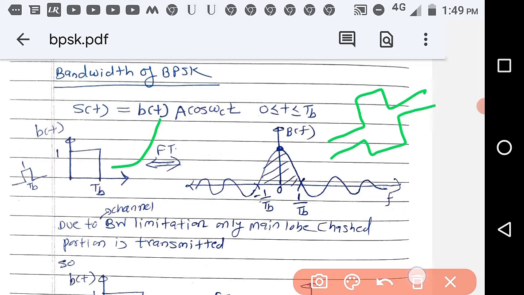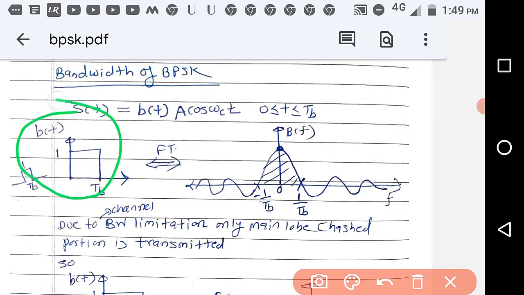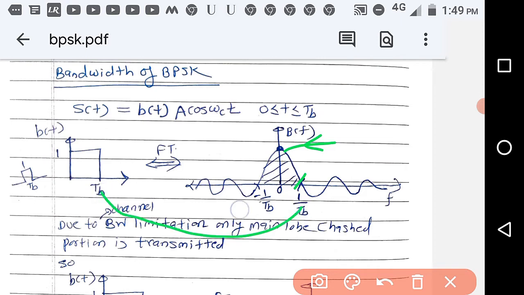You know that for the rectangular pulse, the Fourier transform is a sinc. We are not concerned with the amplitude because we have to find the bandwidth. This sinc has its first zero crossing at 1 by Tb and minus 1 by Tb. This is the Fourier transform of b(t).